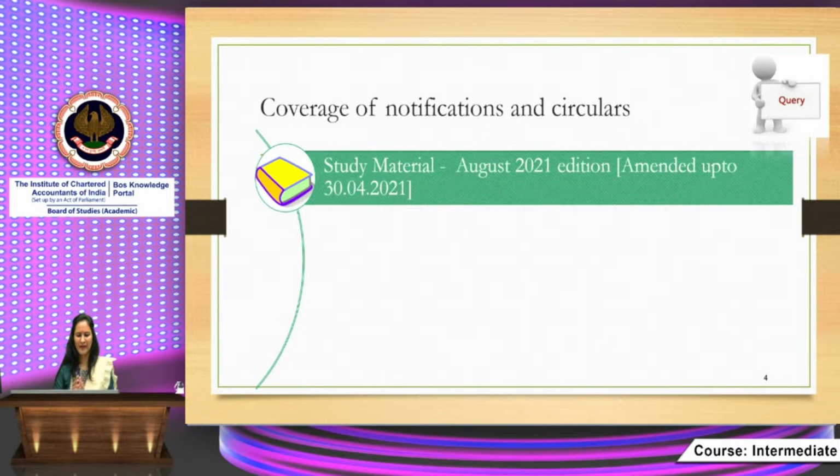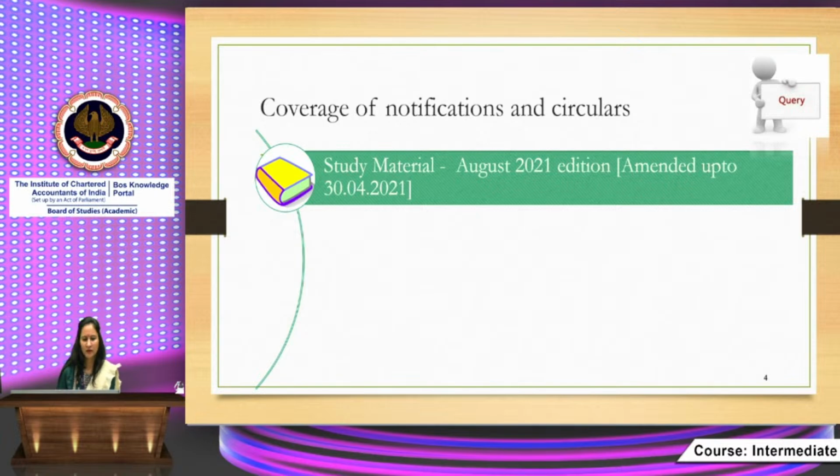A few students might be confused: ma'am, where will we get these amendments, or up to which date are amendments covered in the study material? Please bear in mind that the study material, August 2021 edition, is applicable for you and contains the amendments up to 30th April 2021.